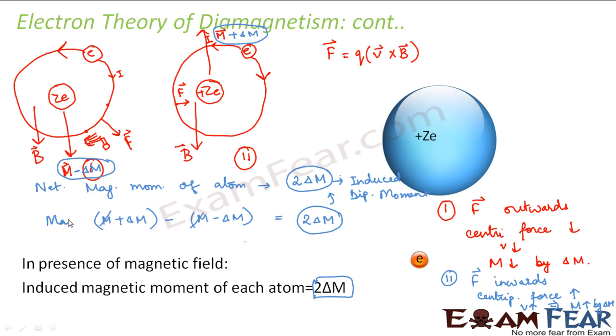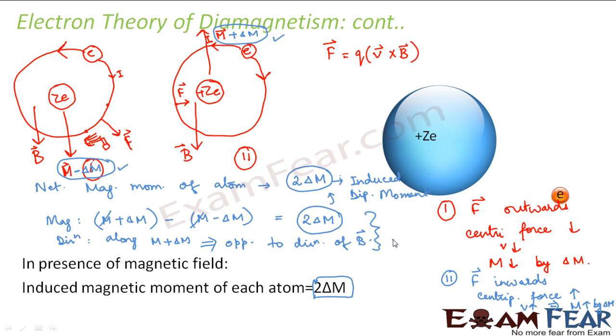This is about magnitude. And what about the direction? In case of direction, out of these two, whichever is greater, that will dominate. So which is greater? M plus delta m is greater. That means the direction will be along m plus delta m. Now the direction of m plus delta m is opposite to the direction of the applied magnetic field.